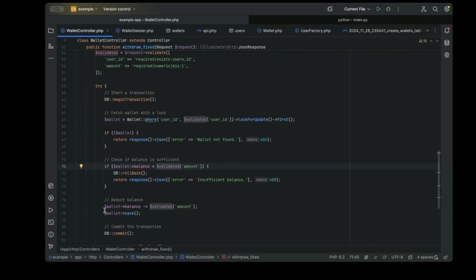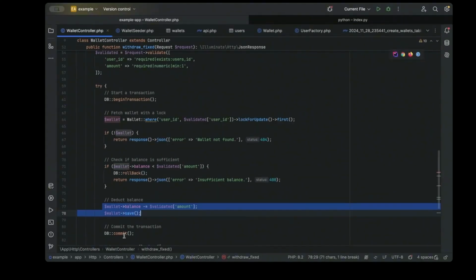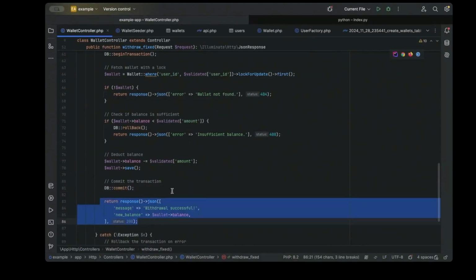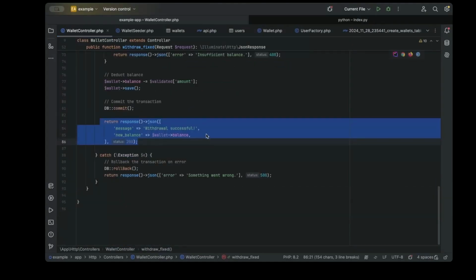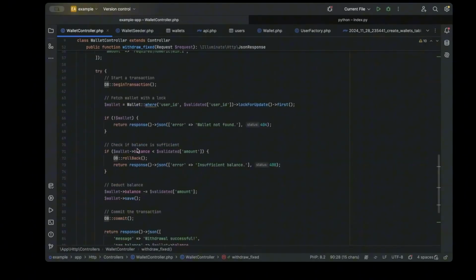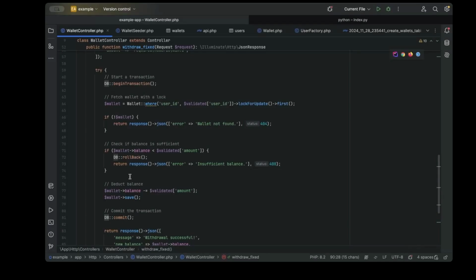So at this point, we make the wallet deduction on the database and we commit the transaction. If everything is successful, we return a successful message to the user. And in the case of any error, we can also roll back here. I think I can also take this out, the rollback here, and just add one. This is just to prove a point on how we can solve this.